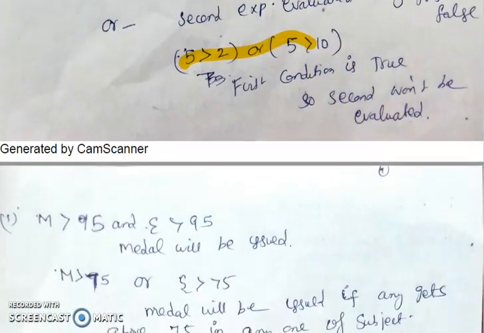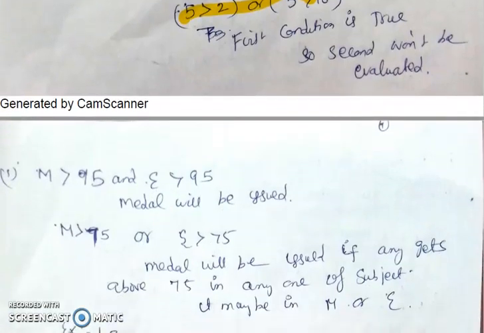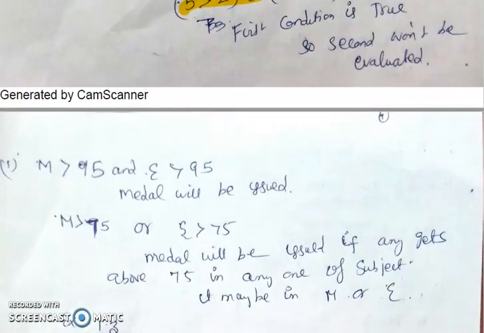Then and means only if both operations are true will it go inside. For example, I have given this: if you get above 95 in both subjects, you will be awarded the medal. So you must get above 95 in maths and above 95 in English.